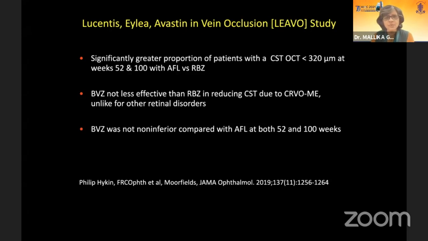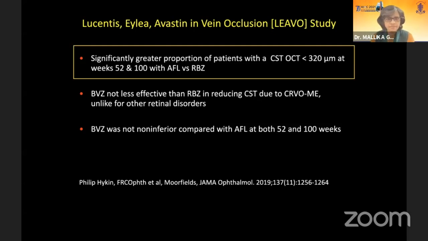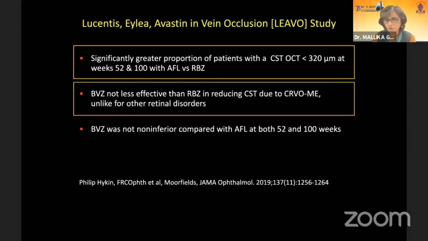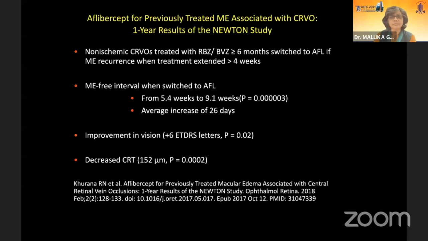Also, the same study found that not only was the number of injections less, but also there was a greater reduction of macular edema with aflibercept compared to ranibizumab. And ranibizumab and bevacizumab were not significantly different for CRVO, but bevacizumab was inferior to aflibercept for RVOs.